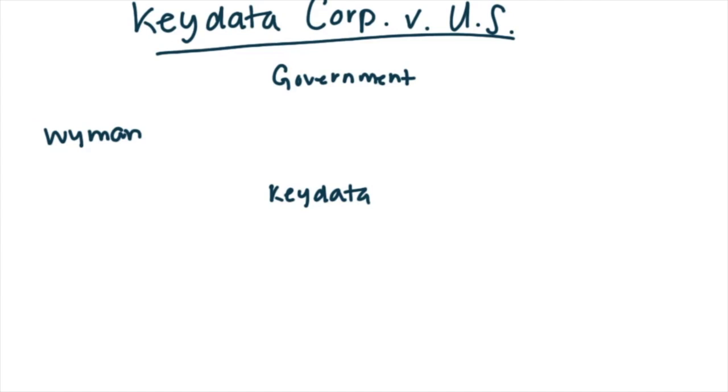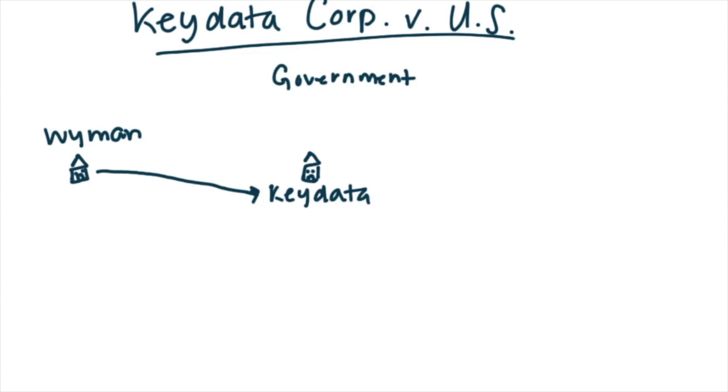So I'm going to go ahead and go through the facts of Keydata Corp v. U.S. Wyman was the landlord in this case, and Keydata and the government were leasing property from Wyman. Specifically, the property at issue is a computer lab, which I'm representing here in this little house. So Wyman rented this computer lab over to Keydata. Keydata used it for a period of time, and when they used it, they improved upon it. They spent about $39,000 to add improvements on the property.